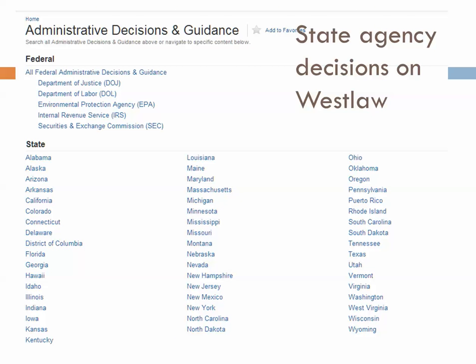On Westlaw, you would click into Administrative Decisions and Guidance from the main page, and then you would see that you could choose federal or state administrative decisions, or you could click into your state materials.